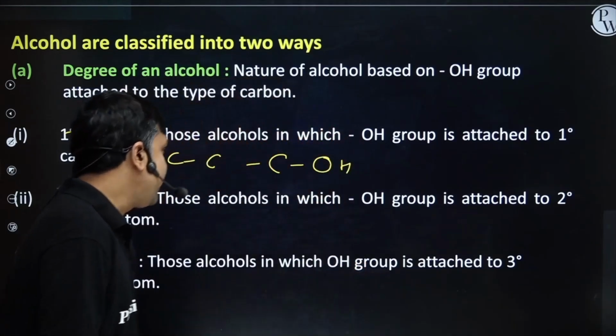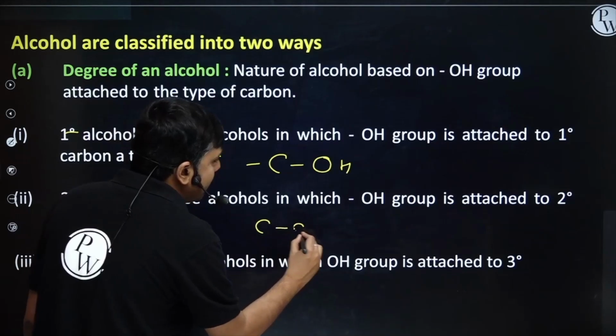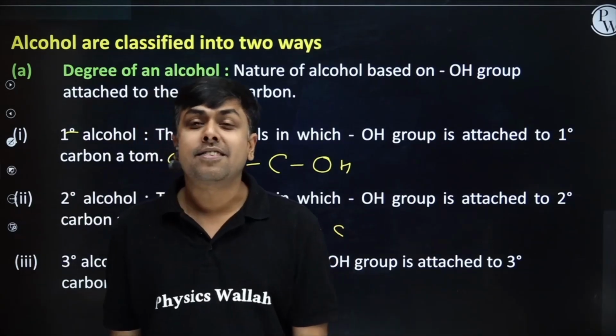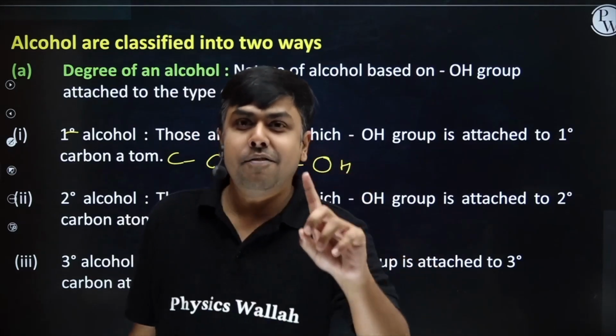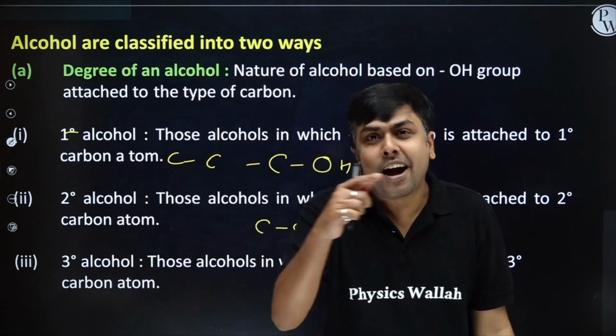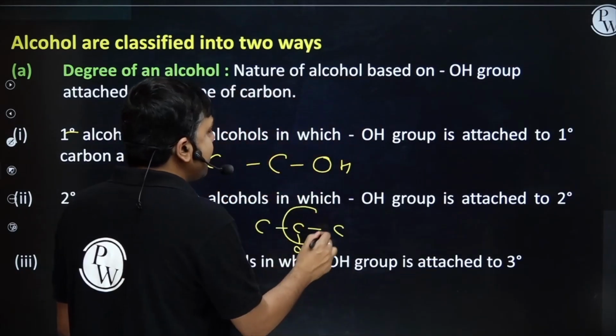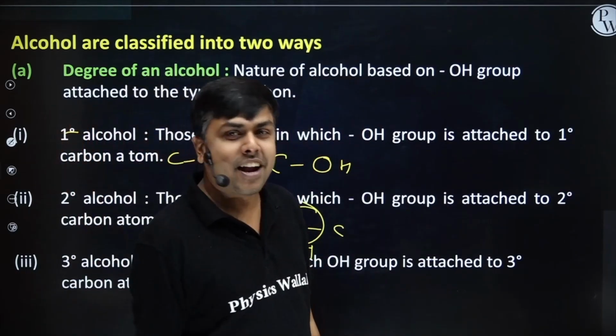Second, whether it is attached to a 2 degree carbon like this, such alcohols are referred to as secondary alcohol. If the functional group OH is attached to a secondary carbon, then it is referred to as secondary alcohol, right?